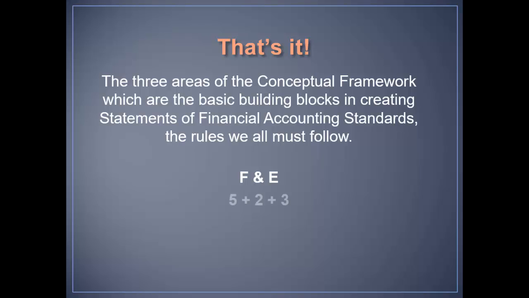Fundamental and enhancing, 5 plus 2 plus 3, those are your 10 elements. 5 are on the income statement, 2 on the equity statement, and 3 on the balance sheet. And then those GAAP measurement rules. That's where you need to focus. This is where we begin in intermediate accounting.